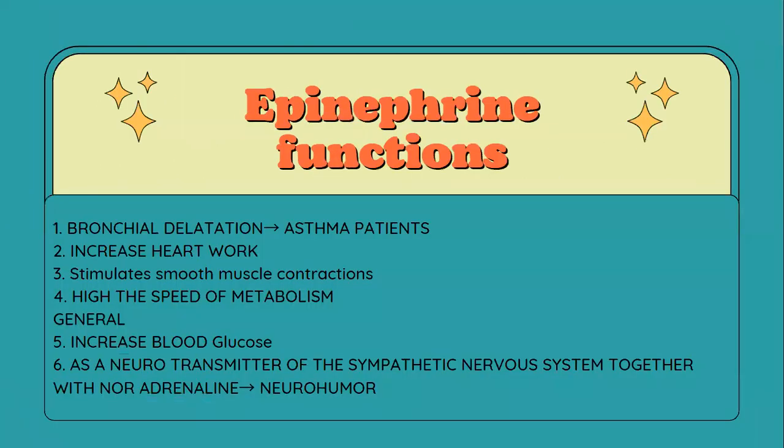Epinephrine function. Number one is bronchial dilatation, as used for asthma patients. Number two, it increases heart work. Three, stimulates smooth muscle contraction. And then for high speed of metabolism in general, to increase blood glucose. And the last one is as a neurotransmitter of the sympathetic nervous system together with noradrenaline or neurohormone.